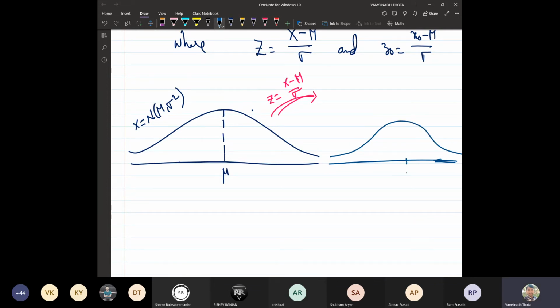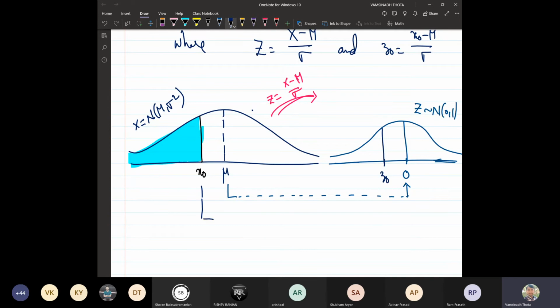You understood the meaning, right? The mean will be transformed to 0. It is the standard normal variable Z. And not only that, suppose x naught is any real number and the area here is given.